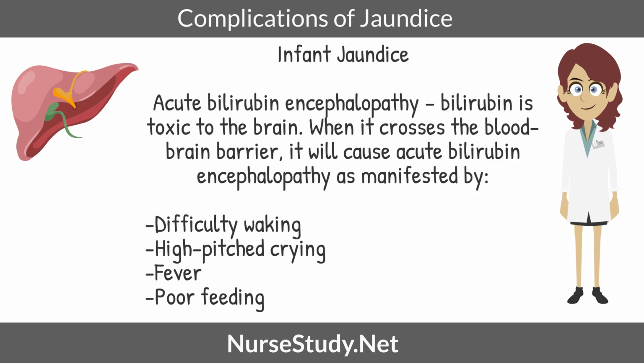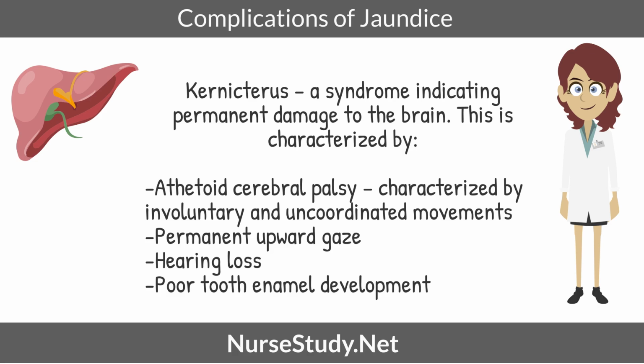Complications of infant jaundice: acute bilirubin encephalopathy. Bilirubin is toxic to the brain. When it crosses the blood-brain barrier, it will cause acute bilirubin encephalopathy as manifested by difficulty waking, high-pitched crying, fever, poor feeding. Complications of jaundice: kernicterus, a syndrome indicating permanent damage to the brain. This is characterized by athetoid cerebral palsy, characterized by involuntary and uncoordinated movements, permanent upward gaze, hearing loss, poor tooth enamel development.